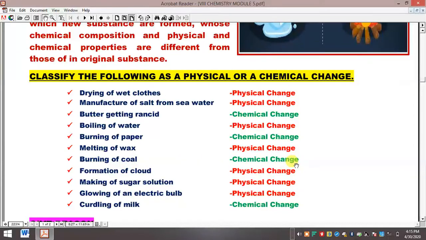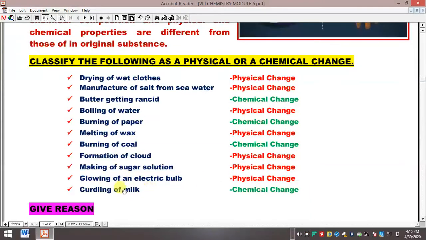Because once the coal has been burnt, it cannot be brought back into coal. So this is a chemical change. Burning of paper: once the paper has been burnt, it cannot be brought back into paper. So of course it is a permanent change, a chemical change. Formation of cloud, physical change. Making of sugar solution, physical change. Glowing of an electric bulb, physical change. Curdling of milk, chemical change.